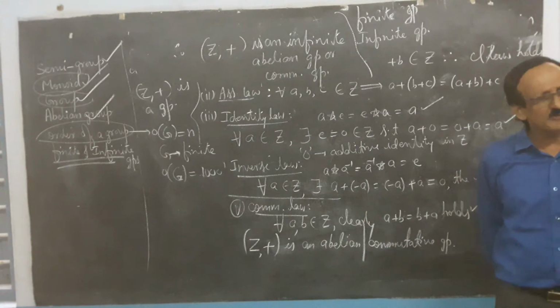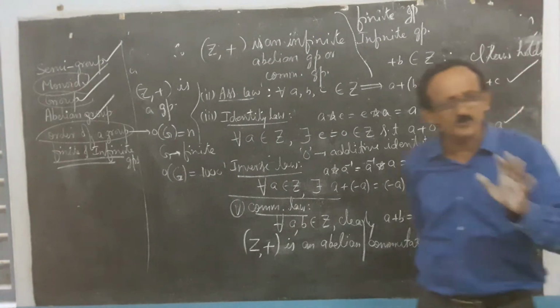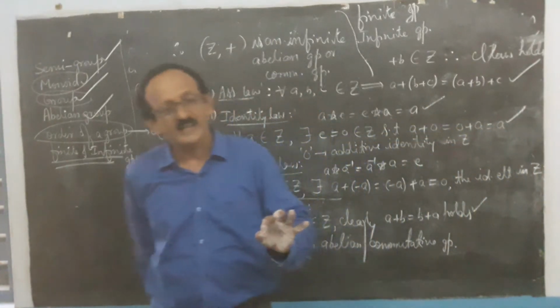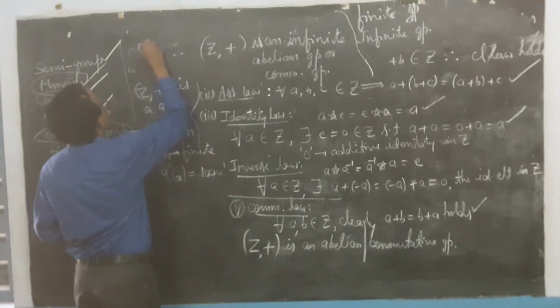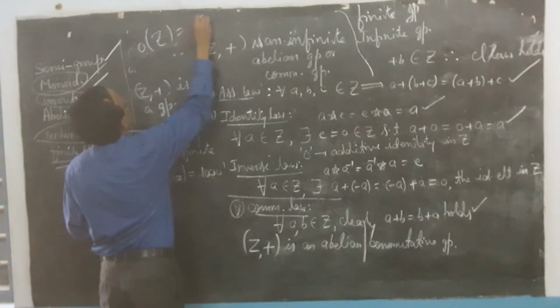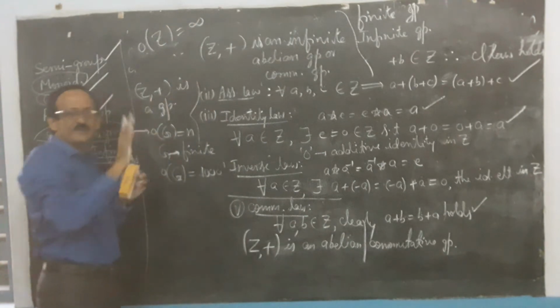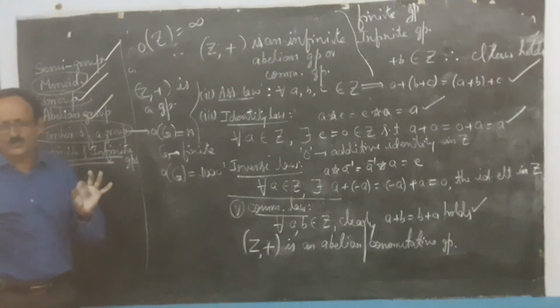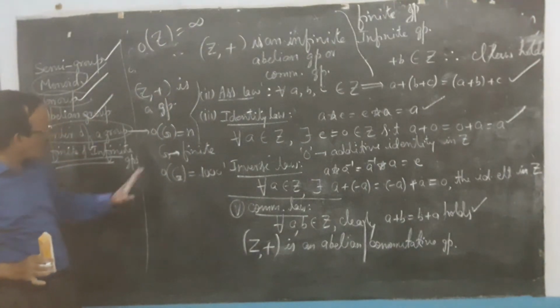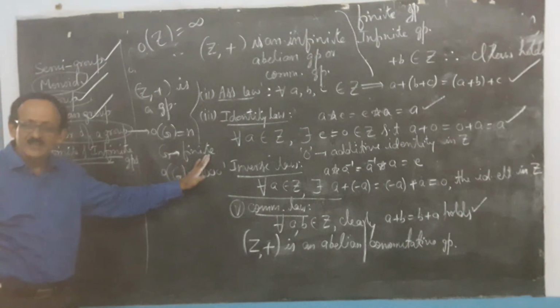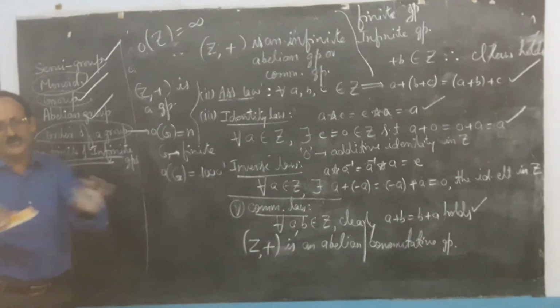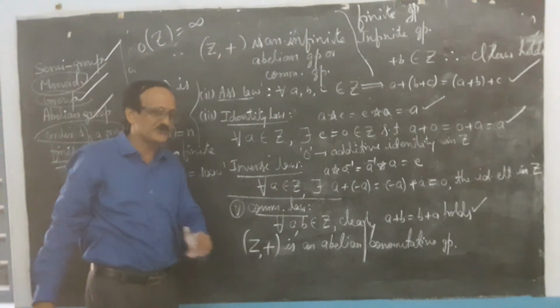But a good number of authors use it for infinite groups also, claiming that the order of the group is infinite: order of Z is infinite. But most convincing is that only when the group is finite does the order of the group make sense, because you are able to count the number of elements in the group. Otherwise, you are not able to do it. Fine?